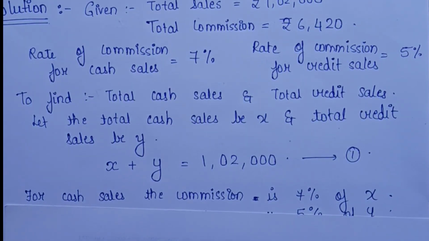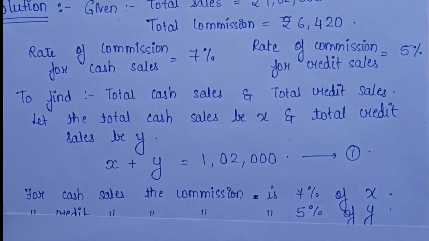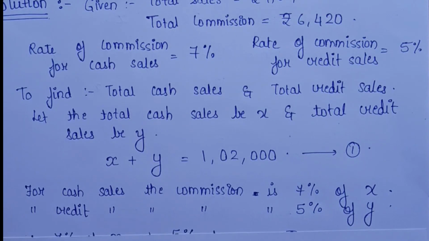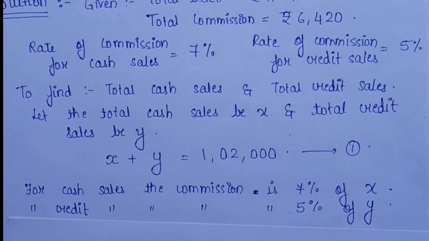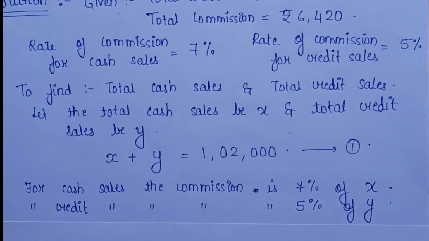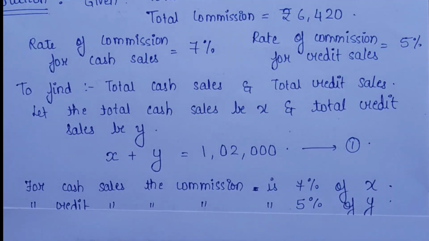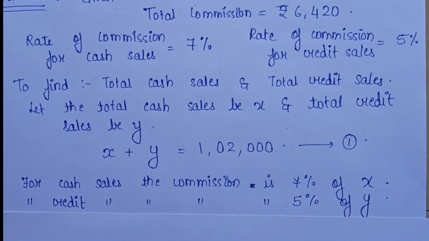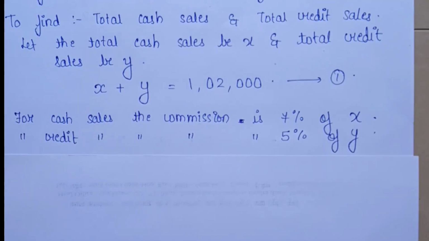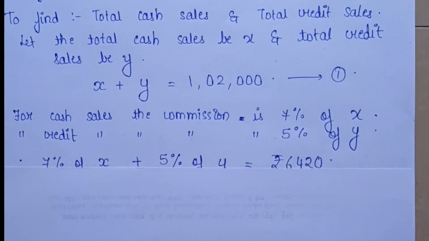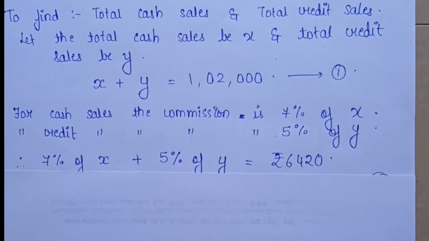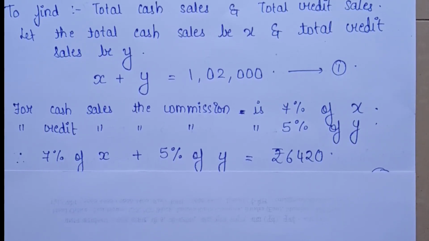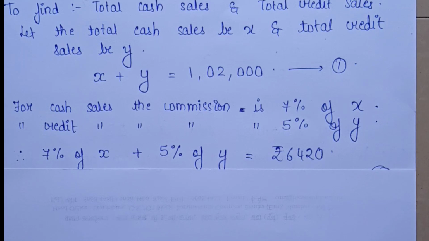For the cash sales, the commission is 7% of X. For the credit sales, the commission is 5% of Y. What else do we know? That this commission value 6,420 is the addition of the two. So 7% of X plus 5% of Y will equal 6,420.